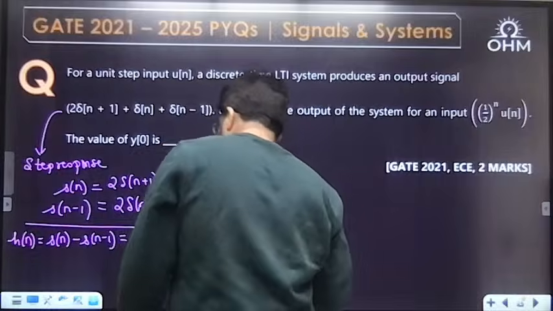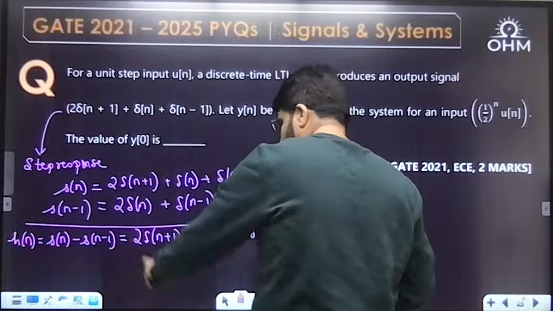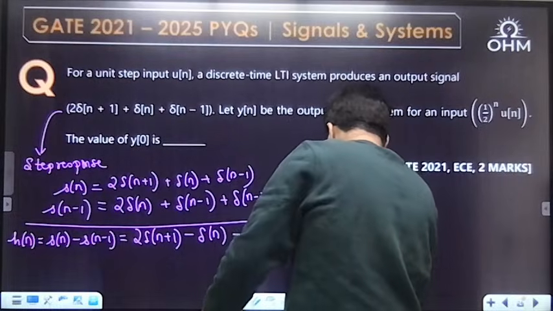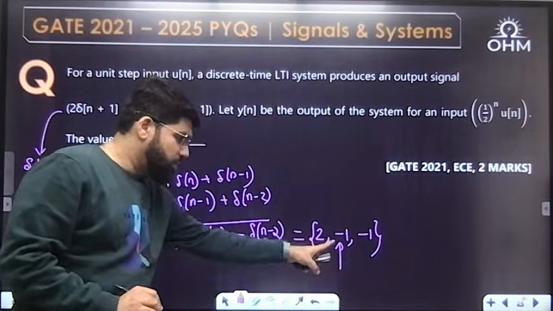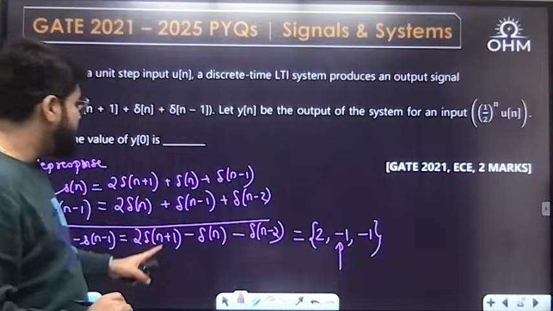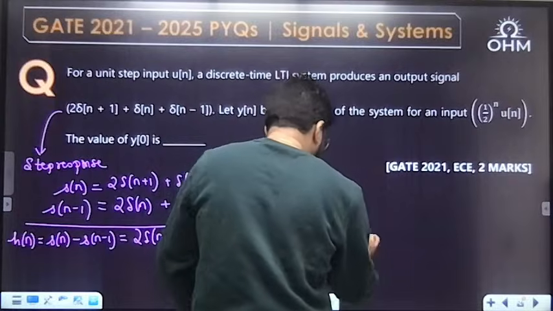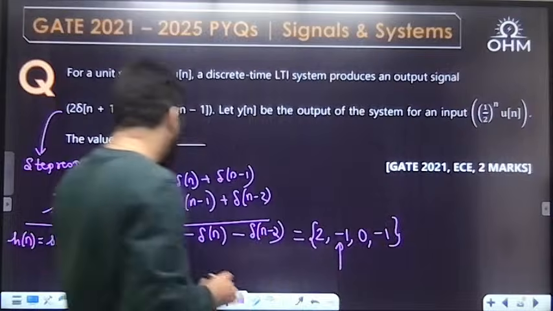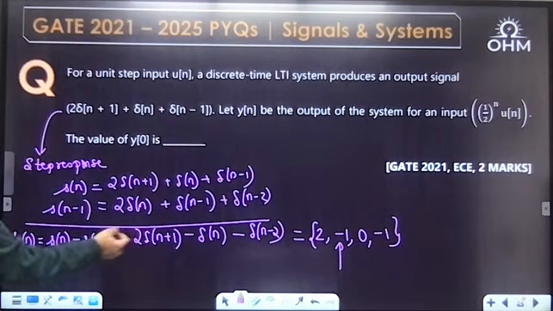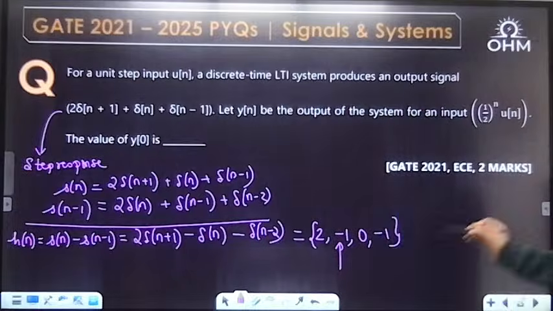Now, what is going to be the answer here? You have 2, you have minus 1, you have minus 1. These are the impulses. This is the impulse at origin. I can write it in sequence format. Impulse at origin, the value is minus 1, origin marked by the arrow. Next impulse is at delta n minus 2, not n minus 1, n minus 2. So 0 has to be taken here, and then the next value minus 1. That is delta n minus 2. And this is going to be 2 delta n plus 1, so 1 left shifted. This is the impulse response: 2, minus 1, 0 and minus 1.